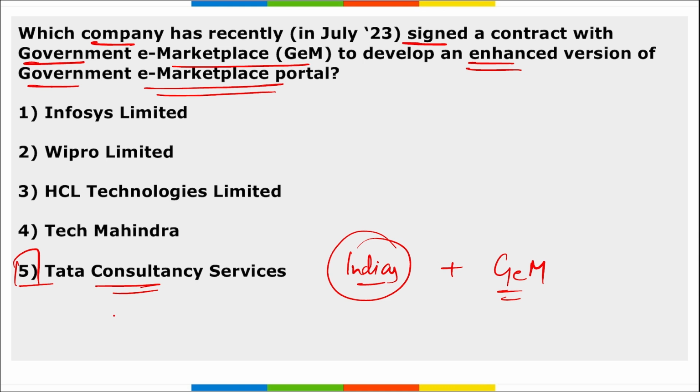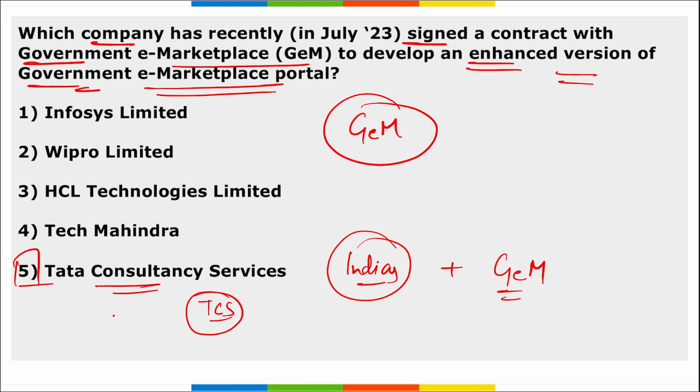Correct? Coming back, it is your TCS that recently signed a contract with the GeM portal to enhance the version of the GeM portal. Correct? To update it basically, because we know TCS is one of the largest software exporter companies for India.